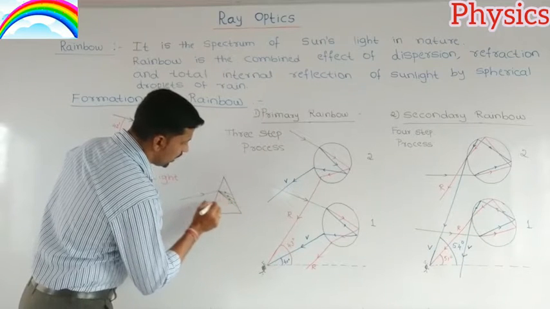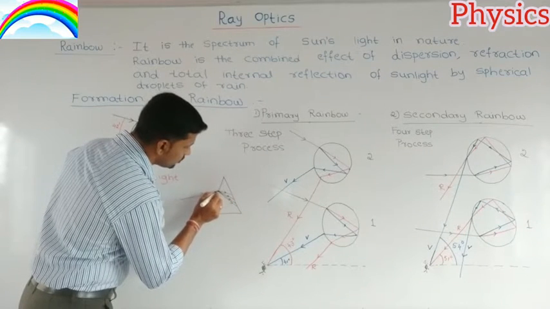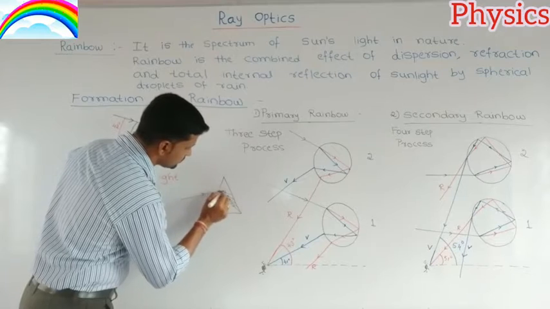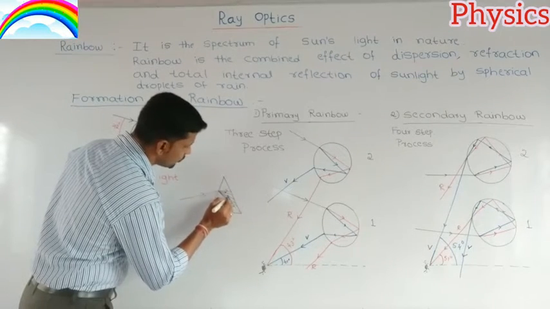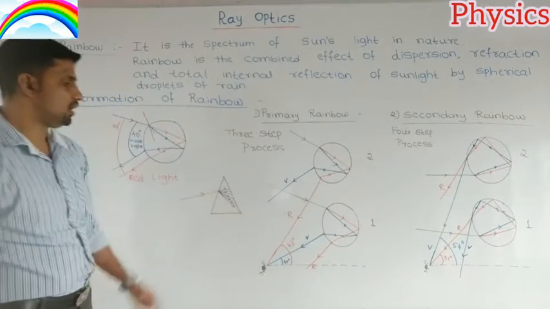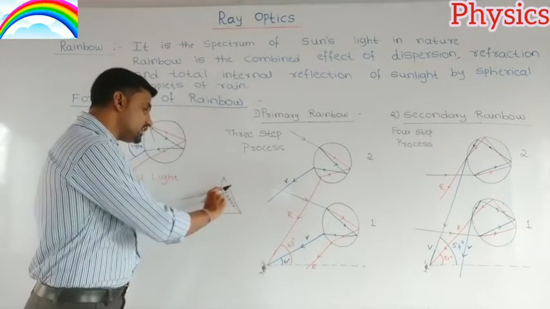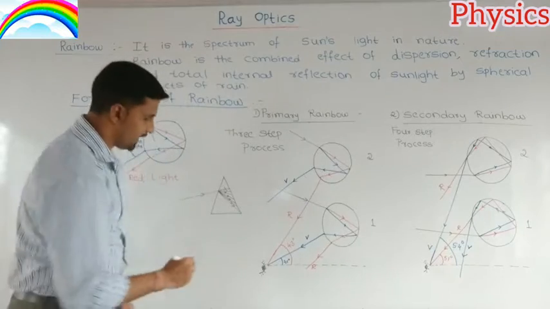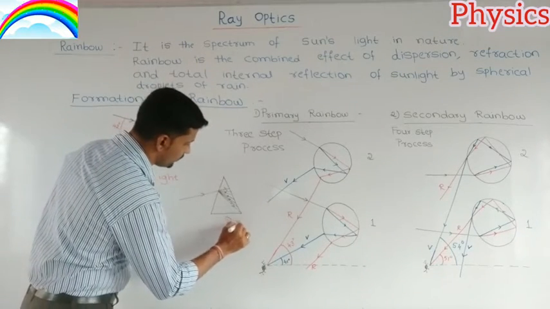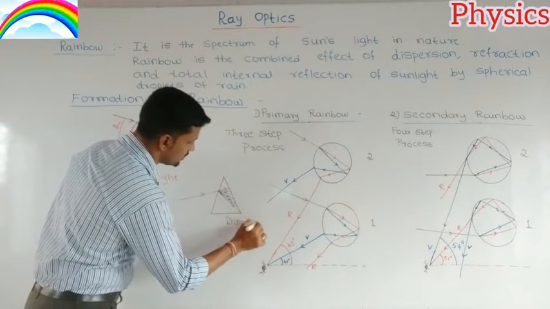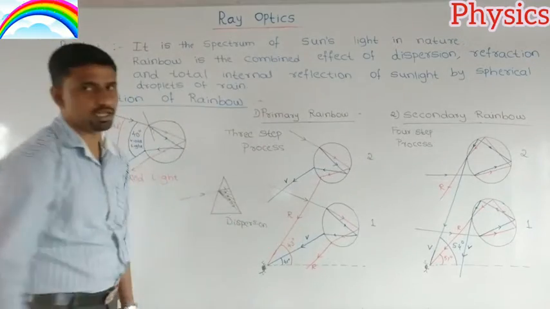After splitting, we observe 7 colors. The phenomenon of splitting of white light into its constituent colors is called dispersion of light.